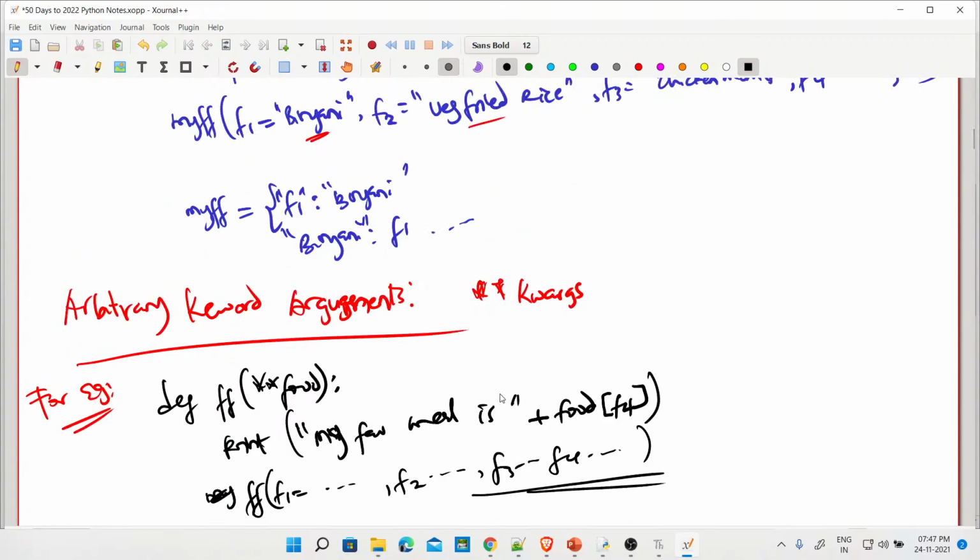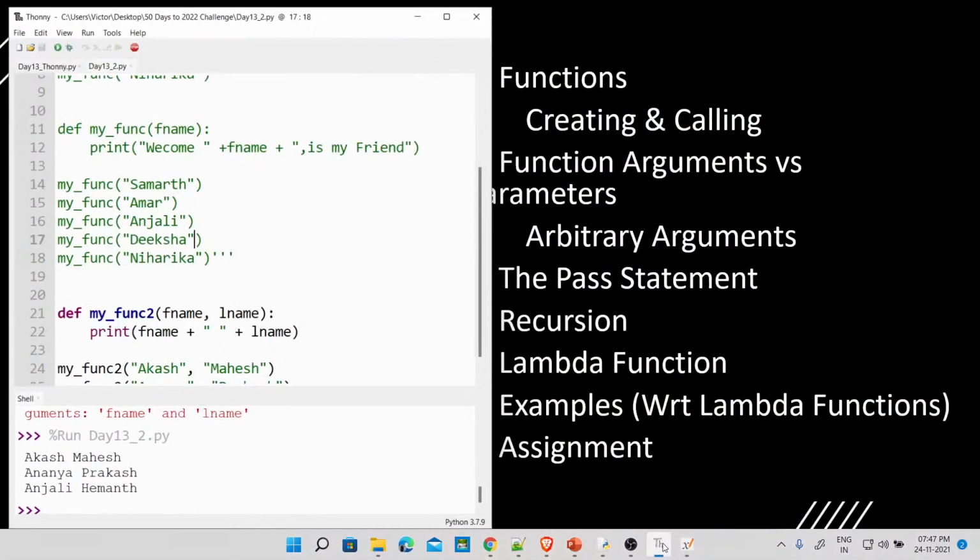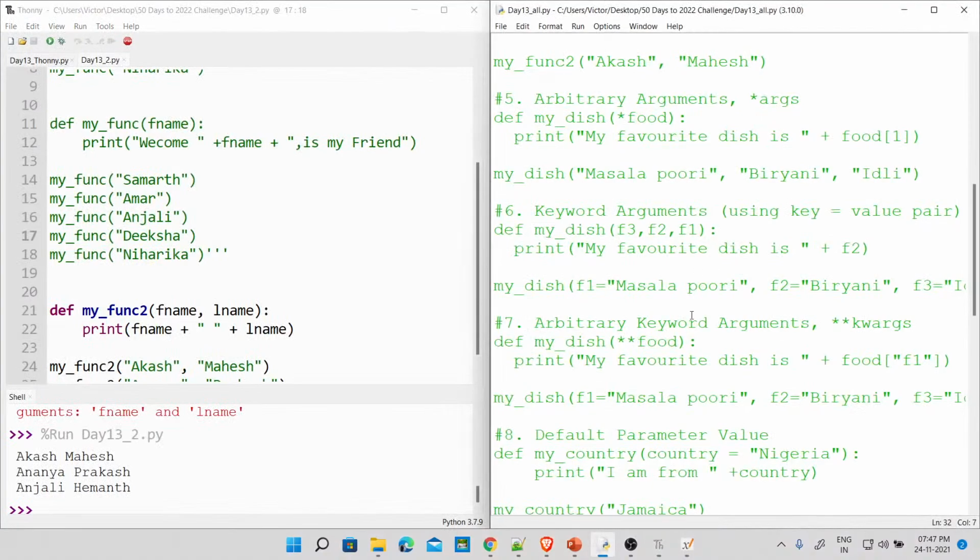All right, I believe if you have any doubts, guys, can you just post your doubts? I will look at it and then we continue. Maybe when we execute it, you might get a clearer picture. Okay, let's go back to Thonny and open this side by side.